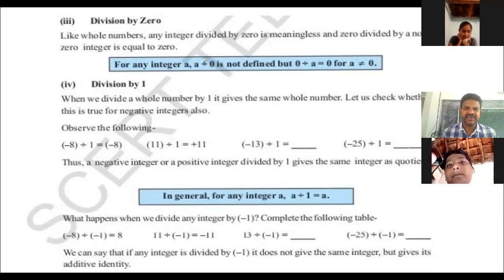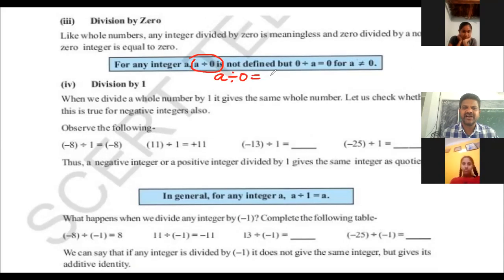Nothing is there here. a divided by 0 is a meaningless operation. For example, 15 divided by 0. So 15 is the dividend and 0 is the divisor. But how many people are going to share 15?